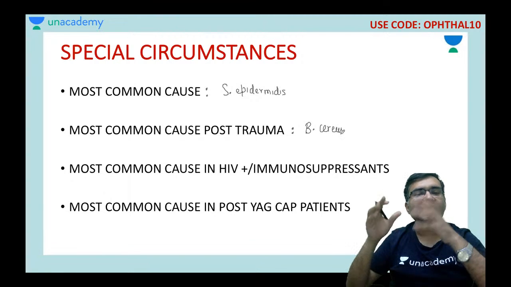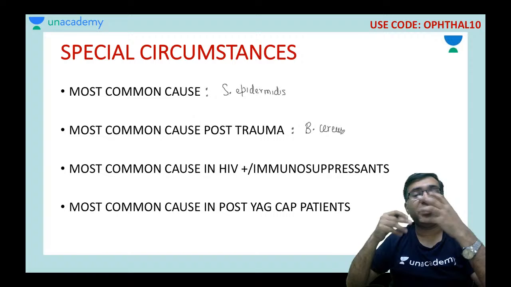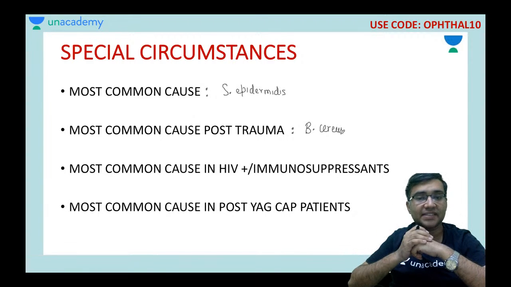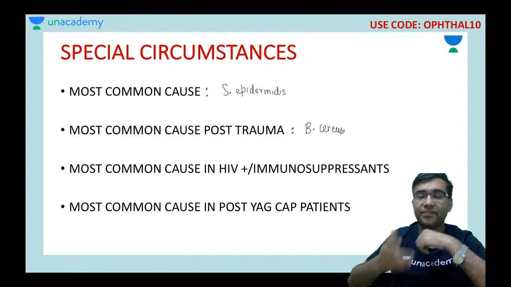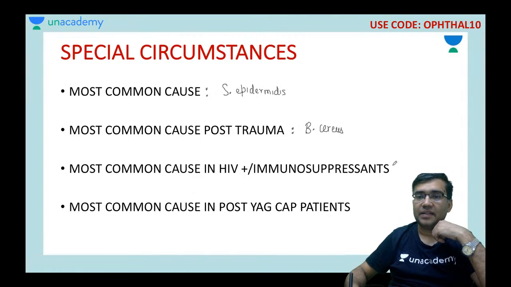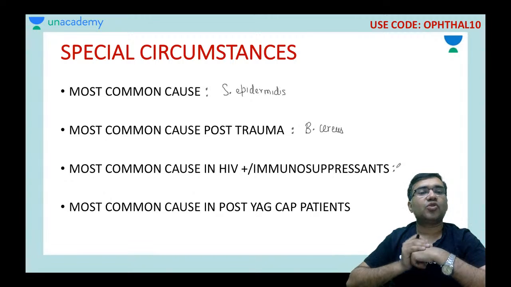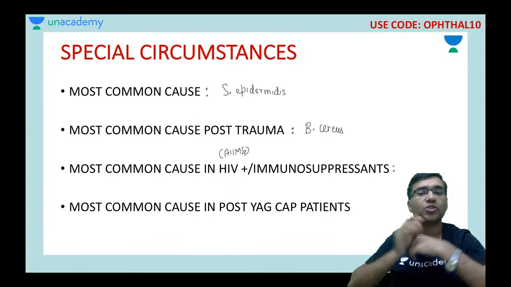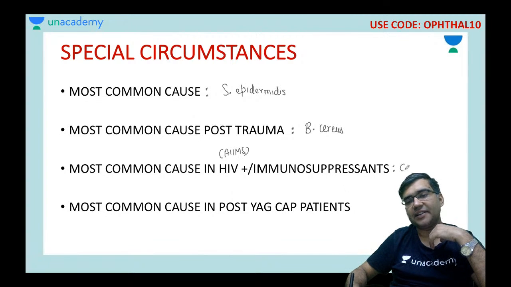The next is most common cause in HIV positive patients or patients who are on immunosuppressants. This was a previous year AIIMS question and the answer here is Candida.